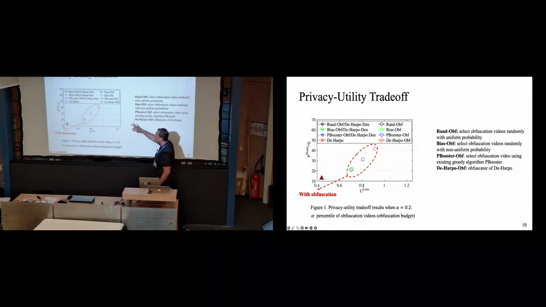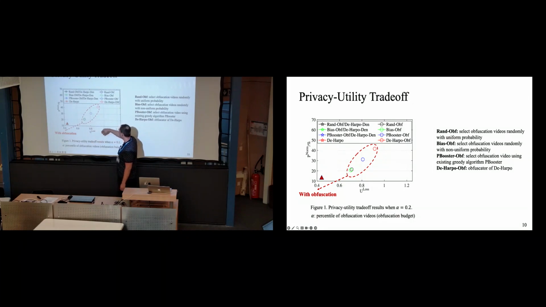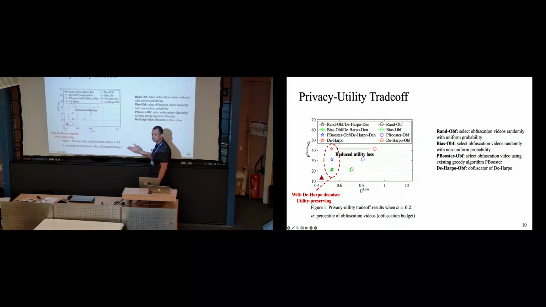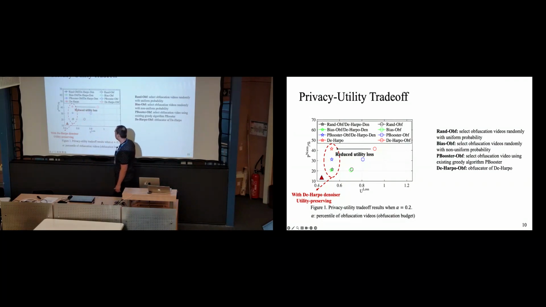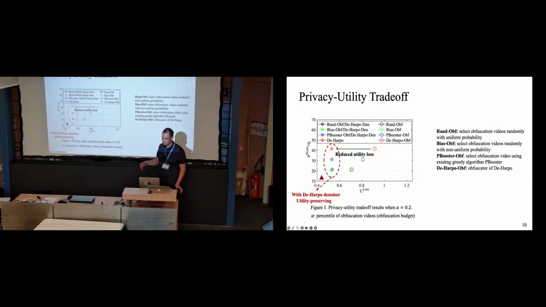And then there are different things that we are comparing. So there is a bias model, there is a random model, some baselines. But what we show here is if you just use the obfuscator, you actually have the best privacy, but you also hurt the utility the most. Perhaps not surprising. But the interesting result here is once we actually apply deobfuscation, the denoiser, then you notice that dharpo is actually able to recover the utility very competitively as compared to other approaches while providing the best privacy.